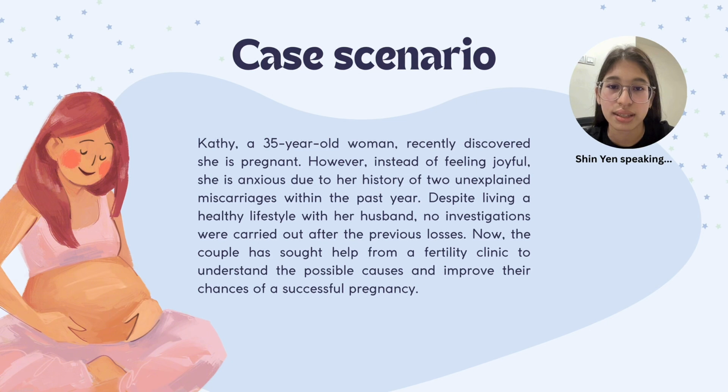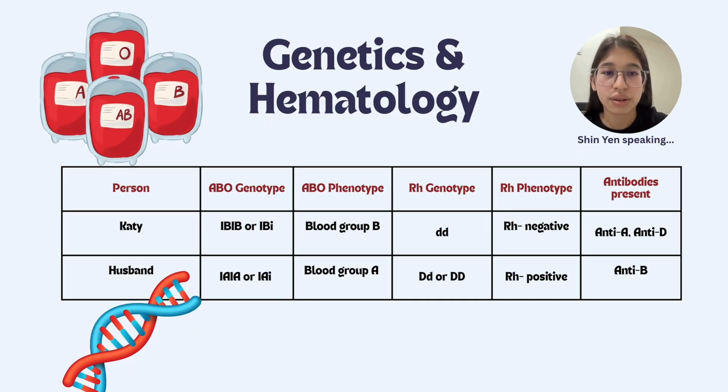a successful pregnancy. To understand Kathy's case better, we need to consider her and her husband's blood compatibility. Kathy has blood group B with a possible genotype of IBIB or IBi. She's Rh negative and produces anti-A and anti-D antibodies. Her husband is blood group A, likely IAIA or IAi, and he is Rh positive with anti-B antibodies.